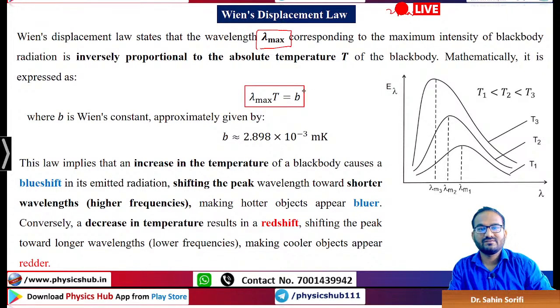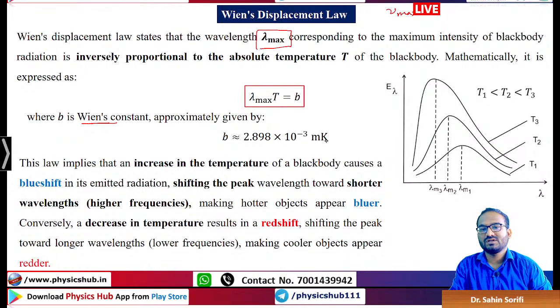This constant is known as Wien's constant. It has a value 2.898 into 10 to the minus 3. This is not millikelvin, this is meter Kelvin. You see, lambda has the unit meter, T has the unit Kelvin, so that is why this is meter Kelvin, not millikelvin. This is meter Kelvin.